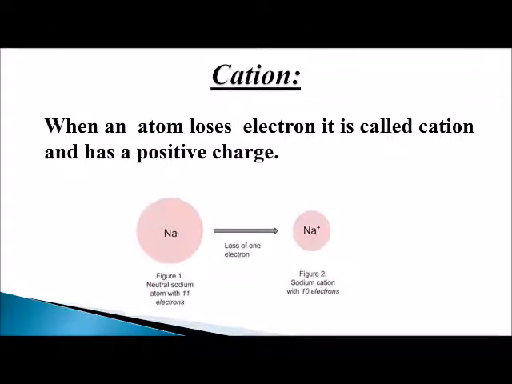The diagram below shows a sodium atom which is electrically neutral, and when this electrically neutral sodium atom loses one electron, it becomes a positive sodium ion, or a cation.